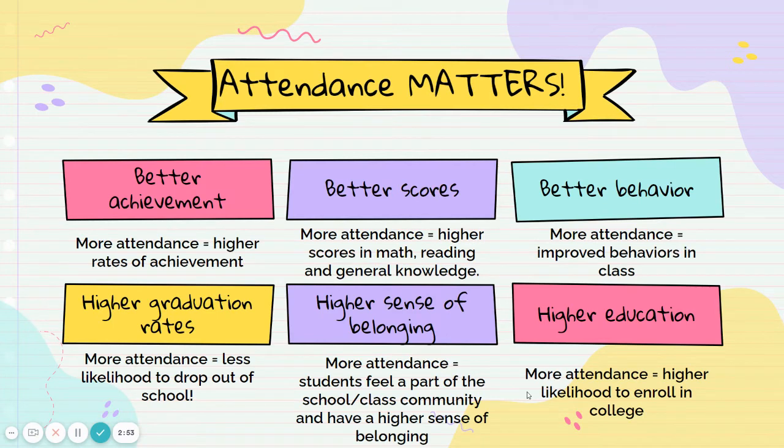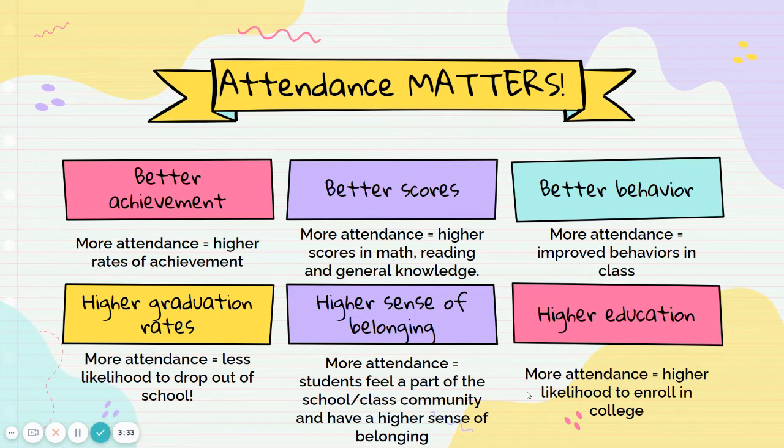So attendance is really important, and not just now, it always is. I know it's harder now because of how much quarantine is happening. So we really want to focus on the things we can control when it comes to attendance. Things that are linked to attendance is better achievement. The more students attend school, the higher the rates of achievement that they gain. The more they're here and understand what's going on and are engaged in school, the higher their achievement is. The more that they attend, we're seeing higher scores in math, reading, and just their general knowledge, right? Because they're getting all of that instruction when they're here.